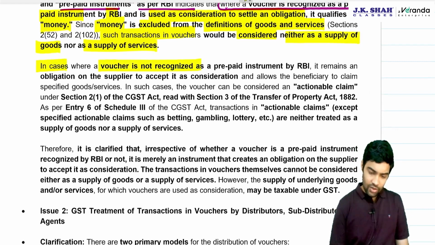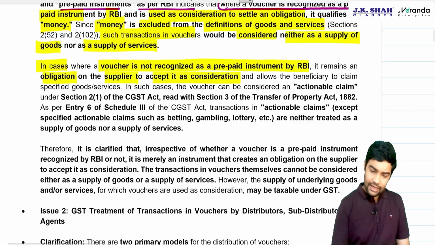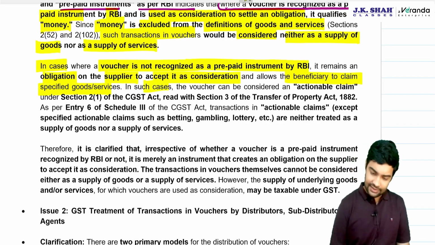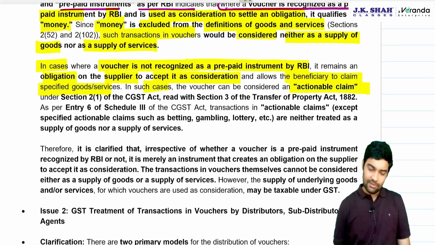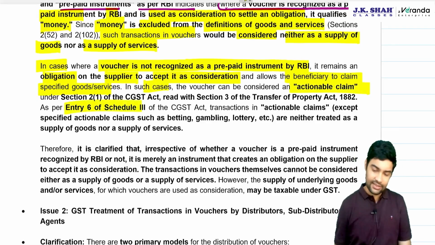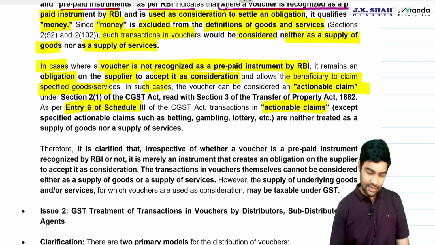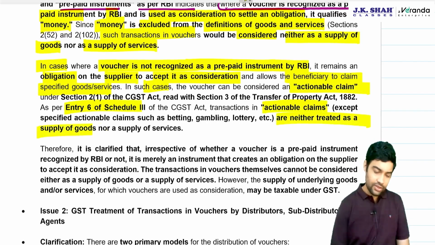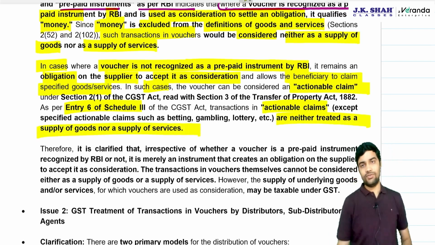In cases where vouchers are not recognized as PPI, it remains an obligation on the supplier to accept it as consideration, and it allows the beneficiary to claim specified goods or services. In such cases, vouchers are actionable claims. And as per entry number 6, Schedule 3, actionable claims are neither supply of goods nor supply of services.